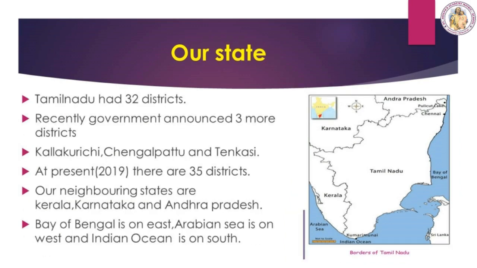Tamil Nadu had 32 districts. Recently, the government announced 3 more districts: Kallakurichi, Chengalpattu and Tenkasi. At present, that is 2019 to 2020, there are 35 districts. Our neighboring states are Kerala, Karnataka and Andhra Pradesh. The Bay of Bengal is on the east, the Arabian Sea is on the west and the Indian Ocean is on the south.